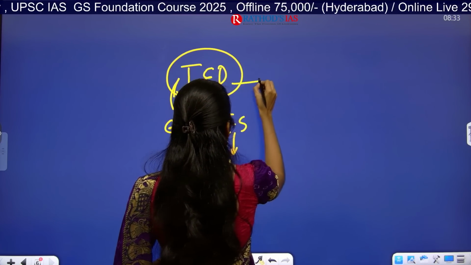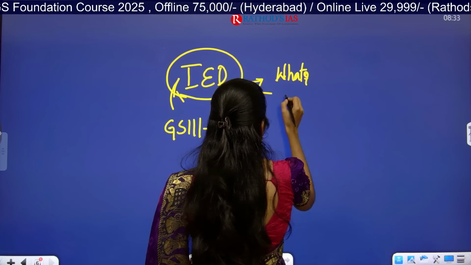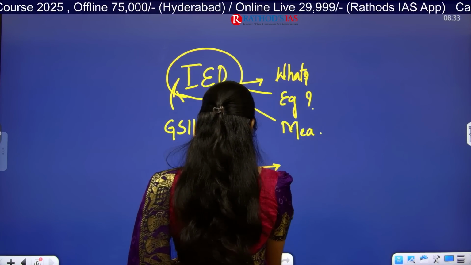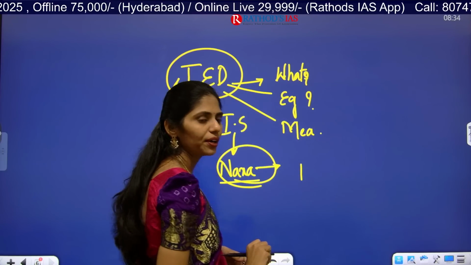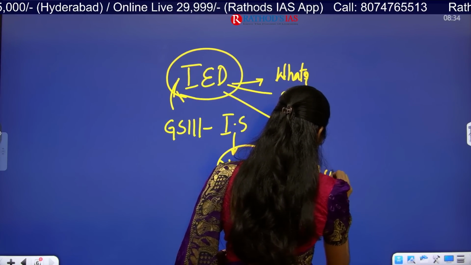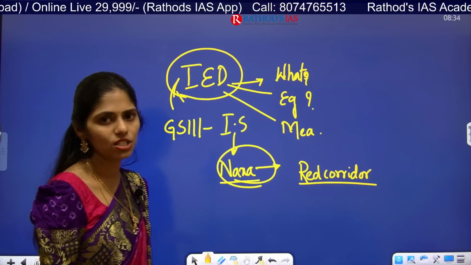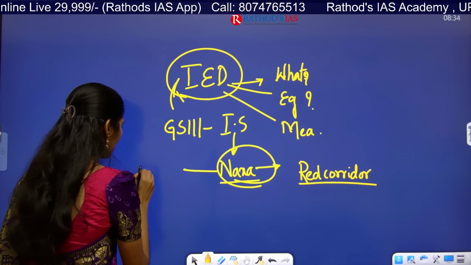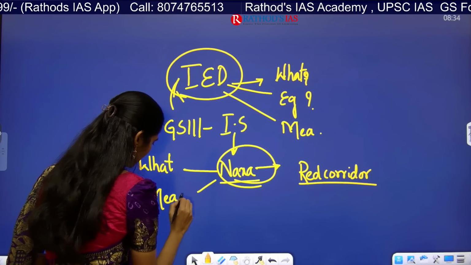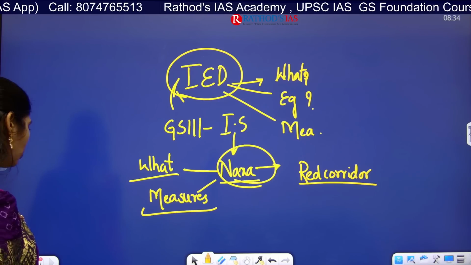Here, what are the dimensions you have to see? What are these IEDs, examples of these IEDs, and what are the measures we can take. You have to know why the Telangana border, because it is a region which comes under the red corridor. So you have to see what is this red corridor, what are the challenges faced there, and not only that, you have to see what are the reasons that led to Naxalism and what are the measures you can take. All these are very important things that you have to focus on.